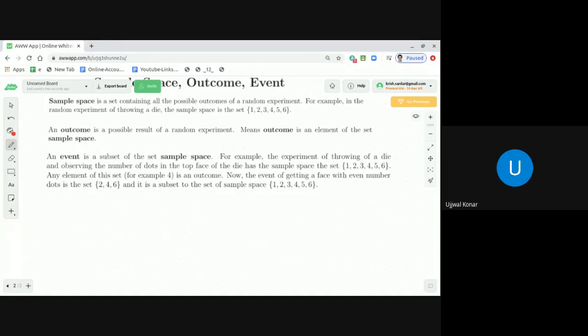Now, the event of getting a face with an even number of dots is the set 2, 4, 6, a subset of the sample space 1, 2, 3, 4, 5, 6. So what we understood is that an outcome is an element, for example 4.